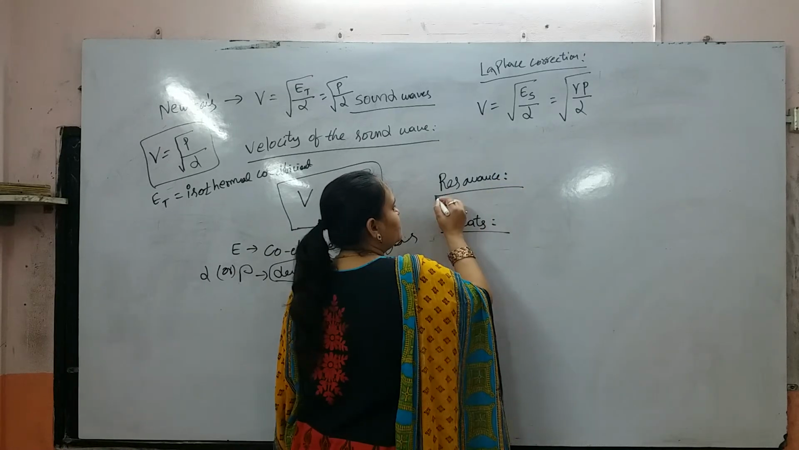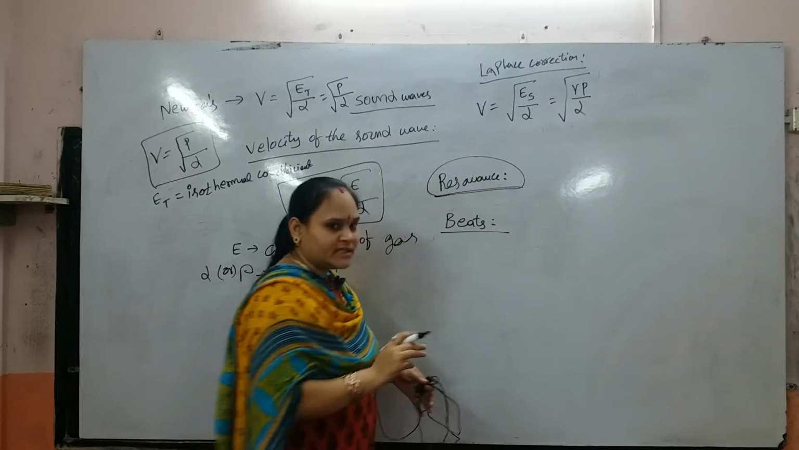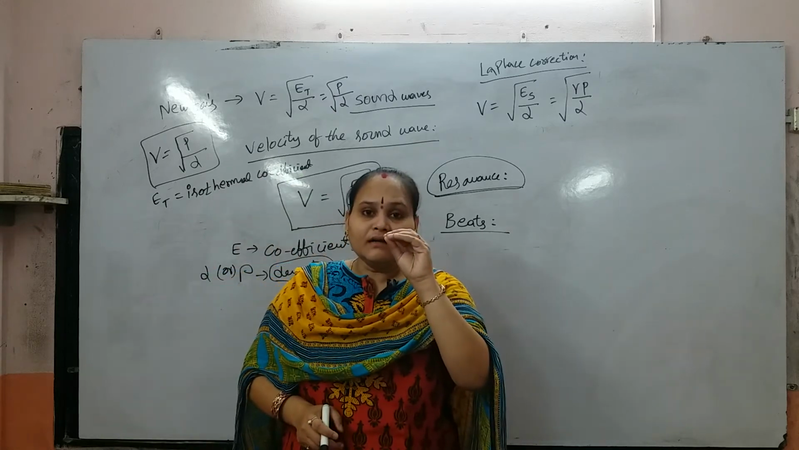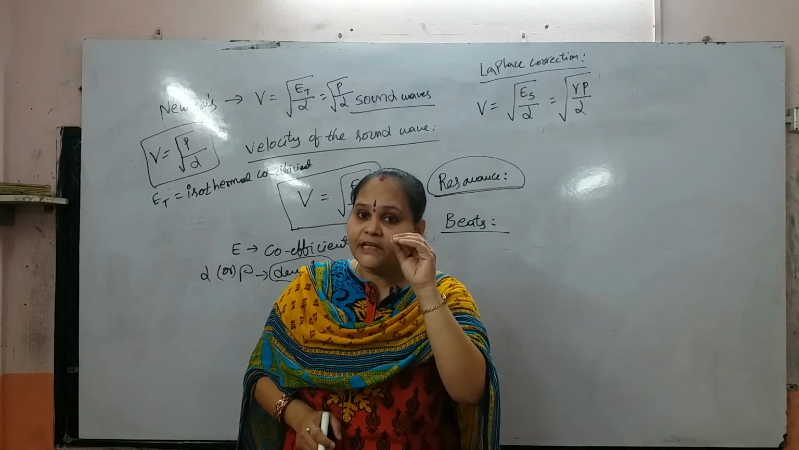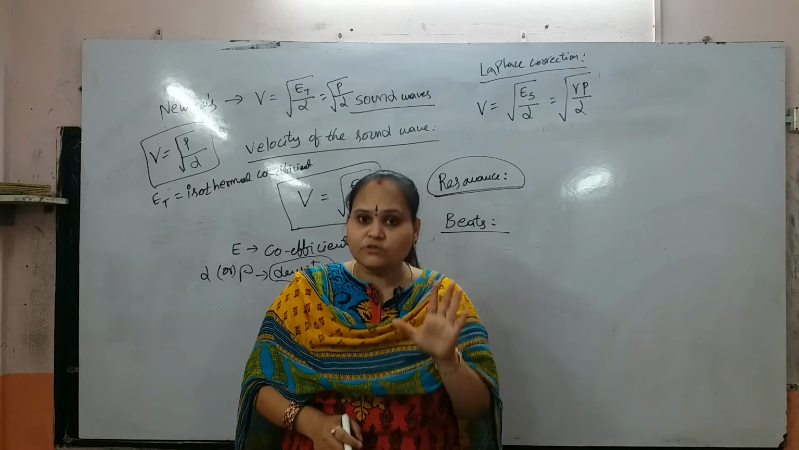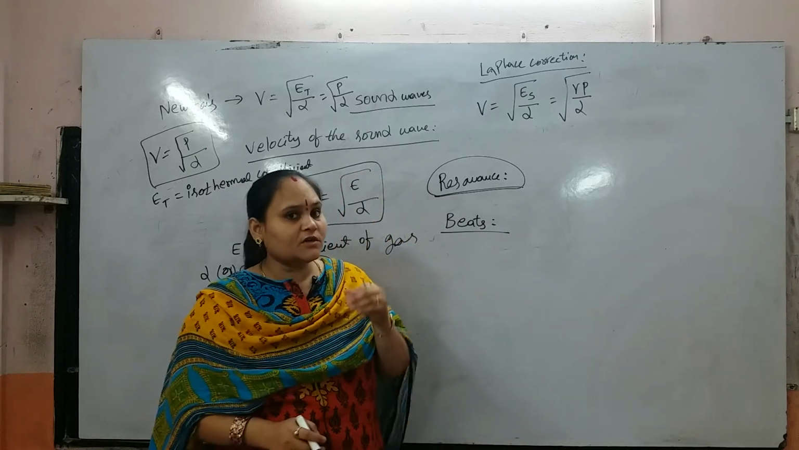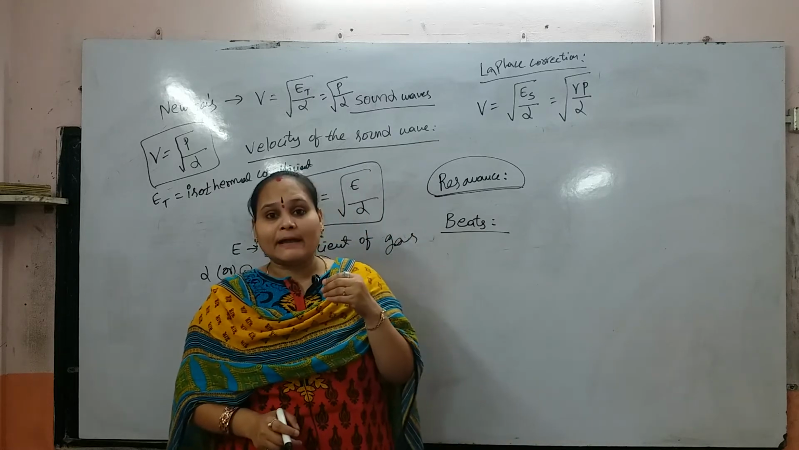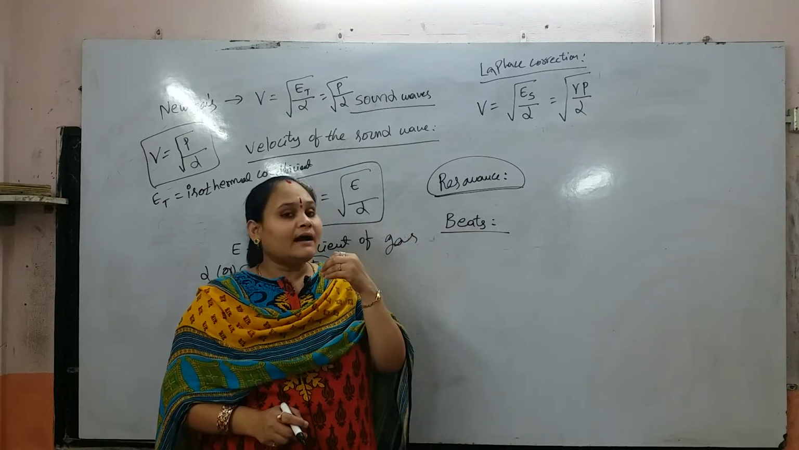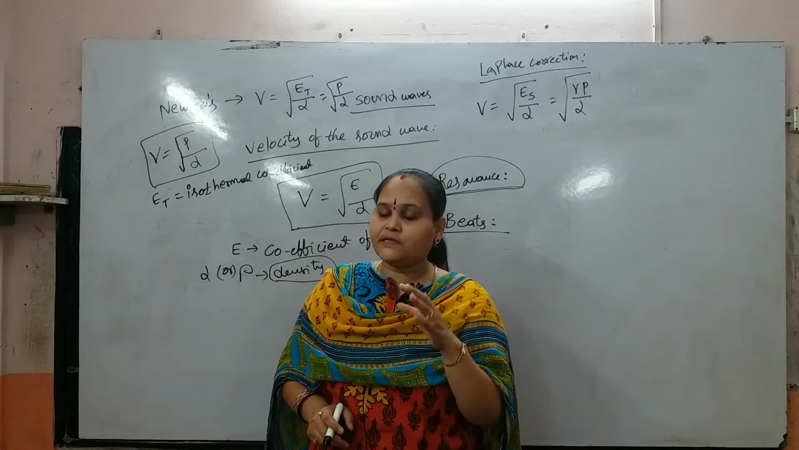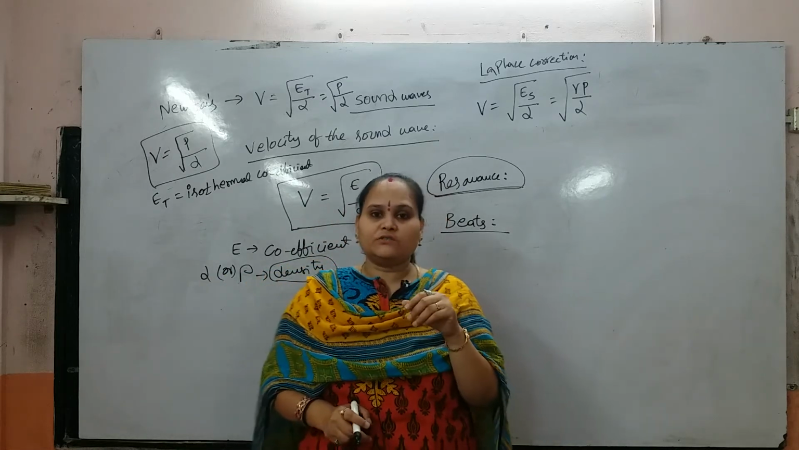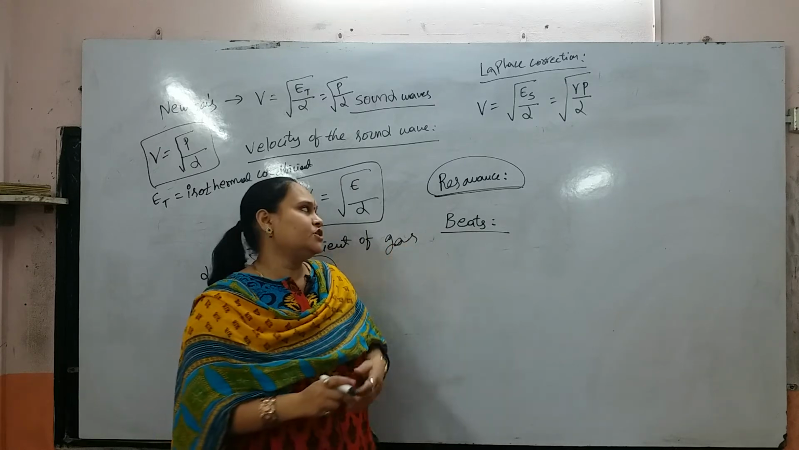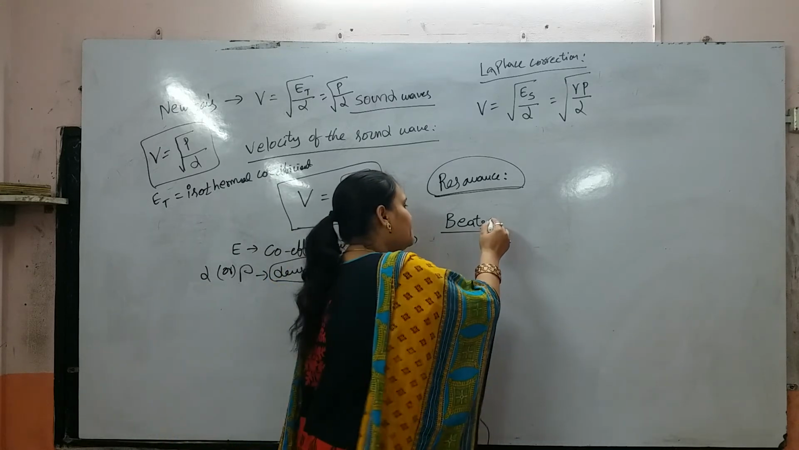What is resonance? Resonance is when the external periodic frequency is equal to the natural frequency of the body, and the amplitude increases rapidly. That phenomenon is known as resonance. That is the resonance condition. And then we will discuss beats.